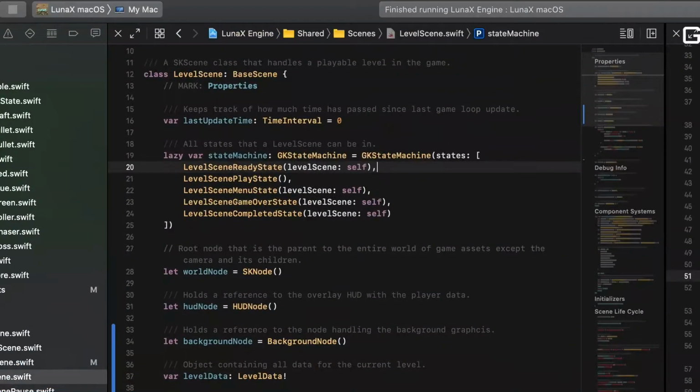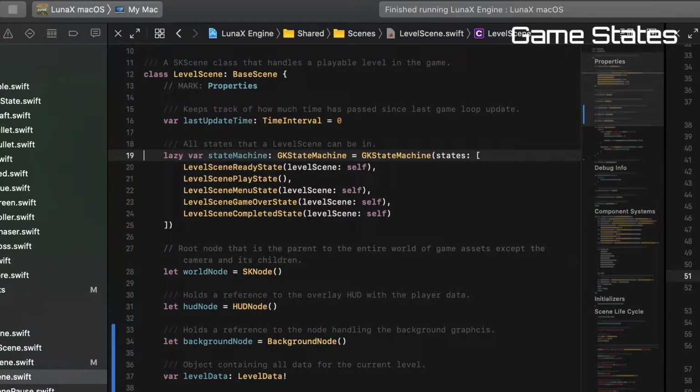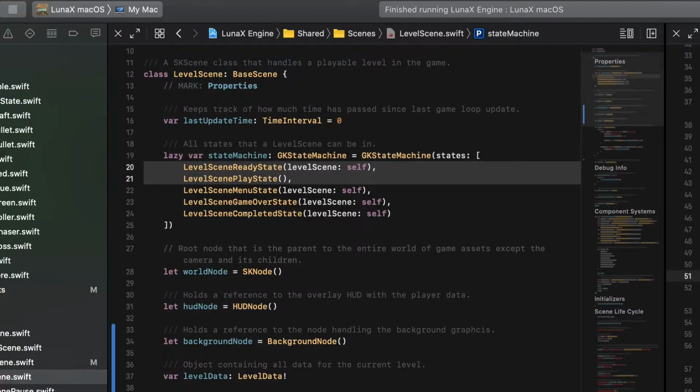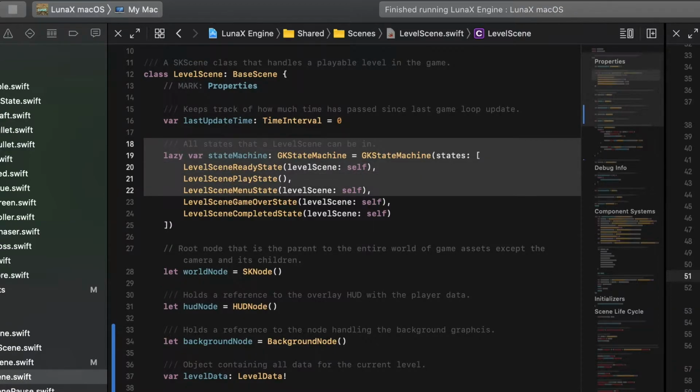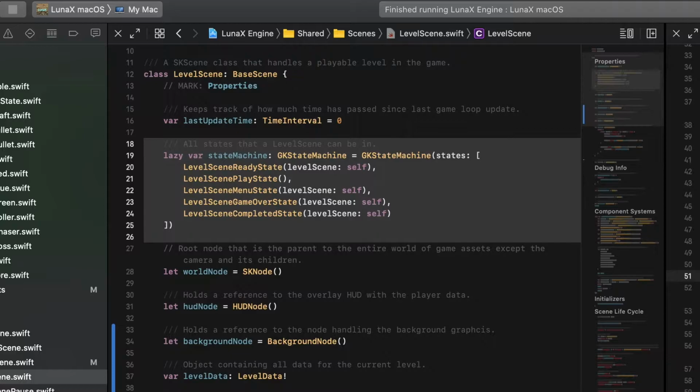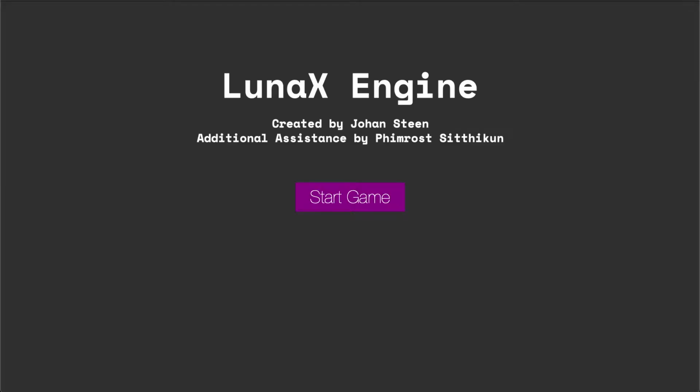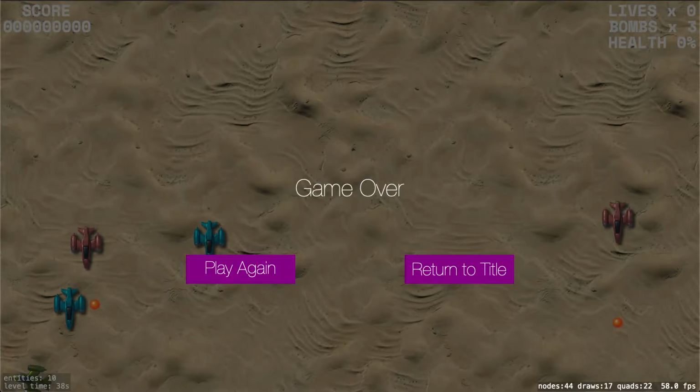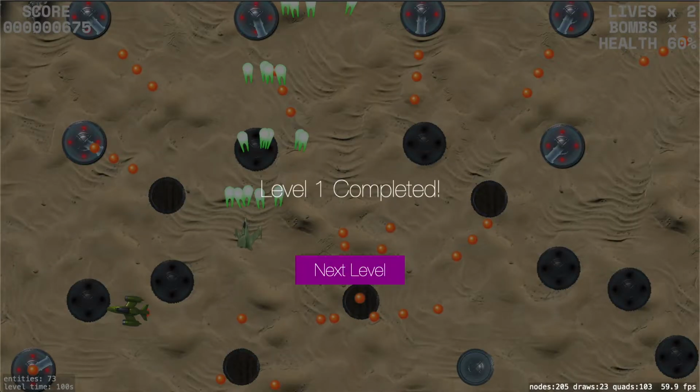Then we have the game states, which is something I spent quite a lot of time to implement since the last time. Having game states makes quite a difference as it becomes more of a complete game than just a prototype level as previously. So with game states, the game now has a home screen. It can enter a game over state when the player runs out of lives, and also a level completed state when the player completes a level.